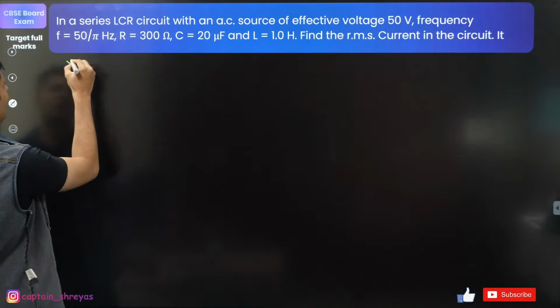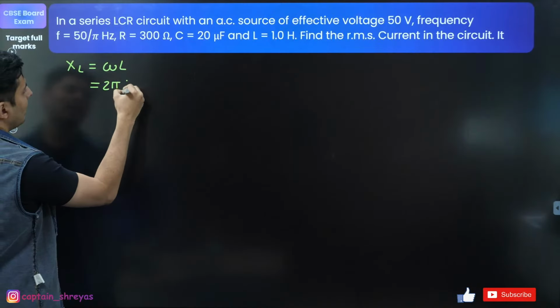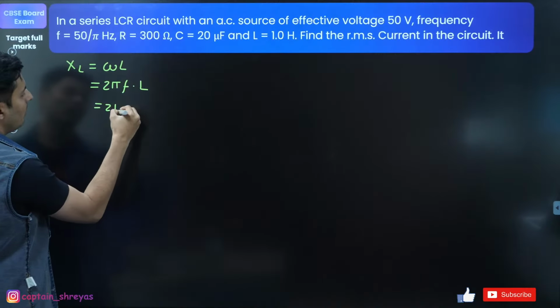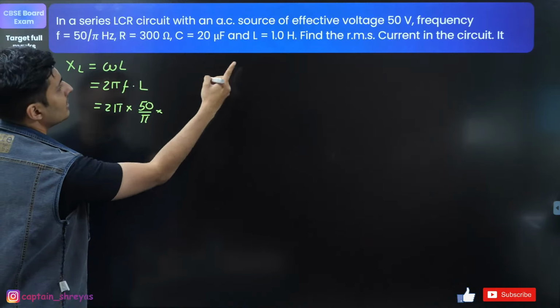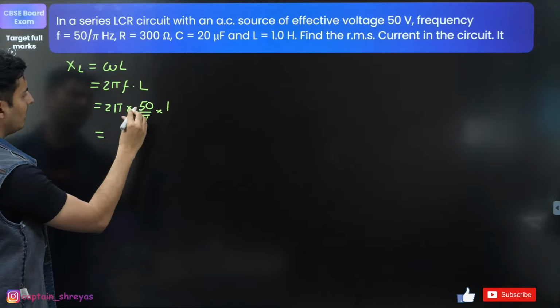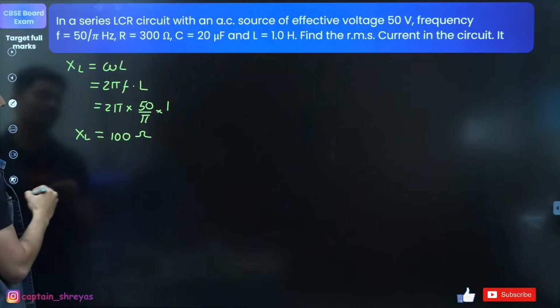Let's say I find out XL. It will be omega L, which is 2 pi f into L. So it will be 2 pi into frequency, 50 by pi, into inductance, 1 Henry. Pi by 50 into 2 is 100. So 100 ohms is XL.